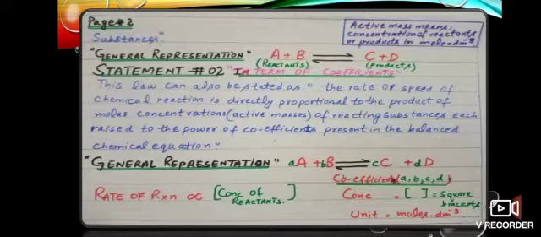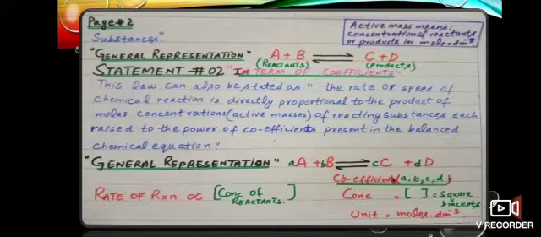This law can also be stated as: the rate or speed of a chemical reaction is directly proportional to the product of molar concentration or active masses of reacting substances, each raised to the power of the coefficient present in the balanced chemical equation. If there are coefficients provided, we will write it in the form of powers. Here it is generally presented as a moles of A react with b moles of B to give c moles of C and d moles of D.